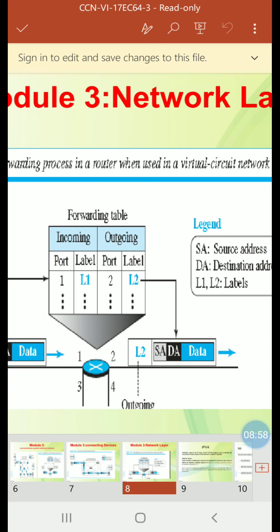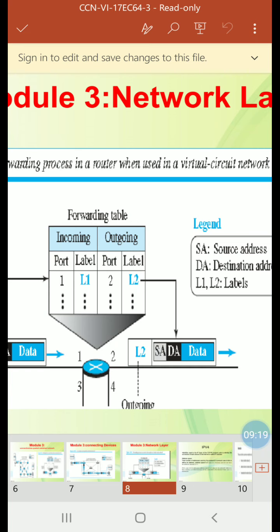The assumption again is that the packet has a label when it reaches the router. So when the packet arrives at the router, the packet has a label. What is the value of the label? Based on that virtual circuit identifier, what is sometimes called the forwarding decision is made.